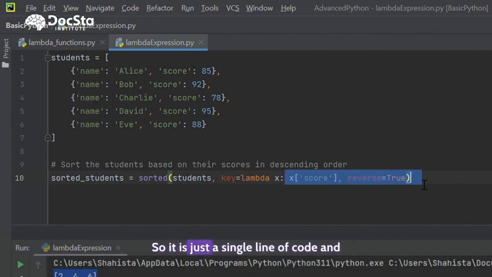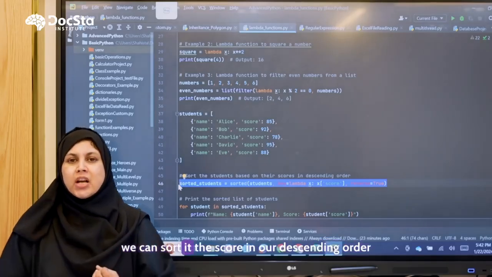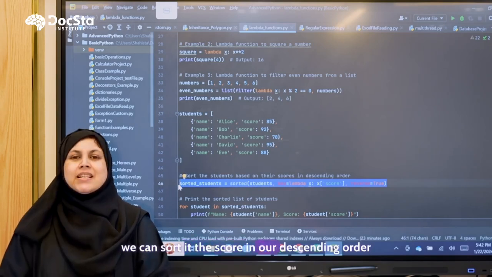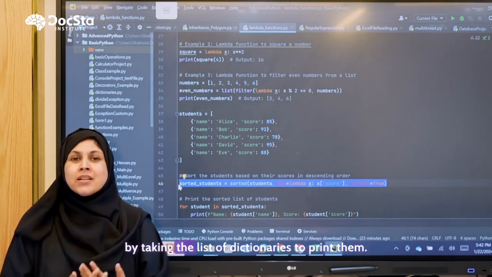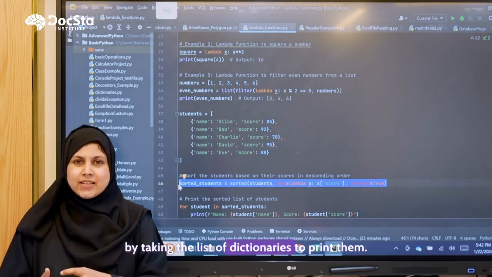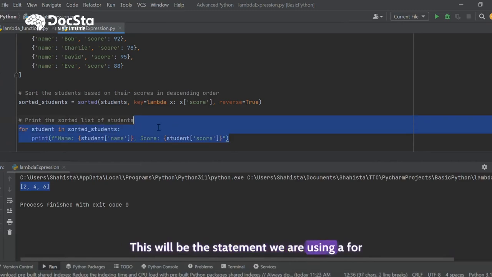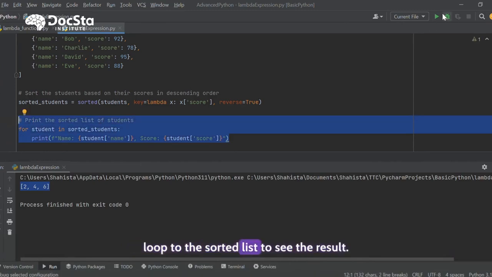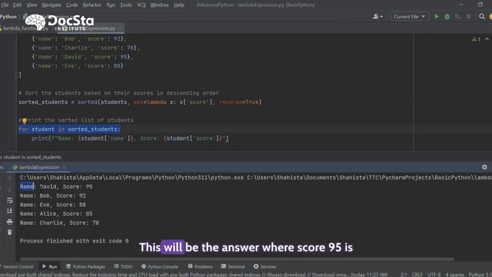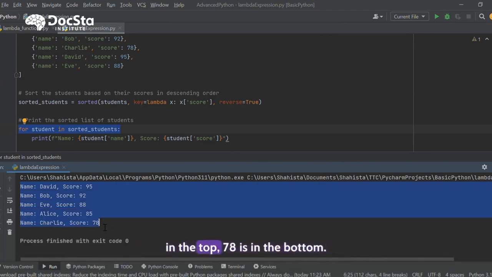So it is just a single line of code and we can sort by score in descending order by taking the list of dictionaries. To print them, this will be the statement. We are using a for loop on the sorted list to see the result. This will be the answer, where score 95 is at the top and 78 is at the bottom.